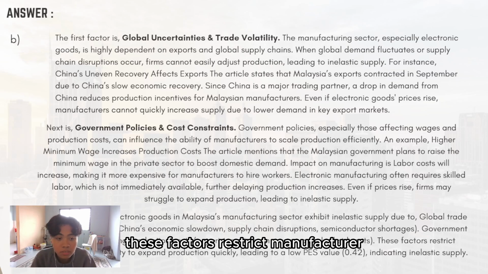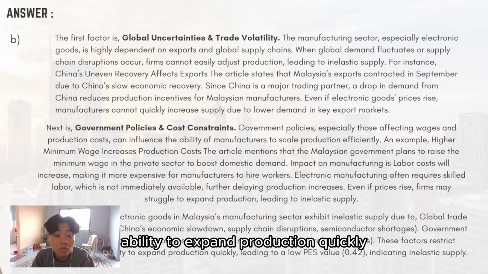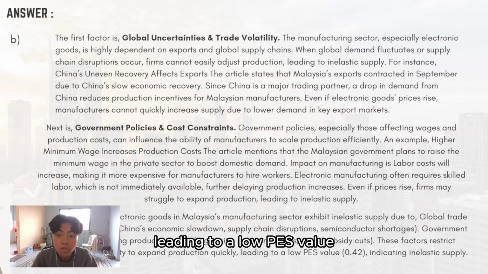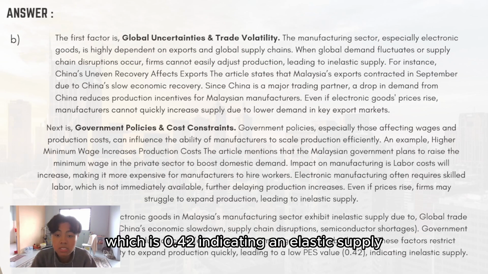These factors restrict manufacturers' ability to expand production quickly, leading to a low value, which is 0.42, indicating inelastic supply.